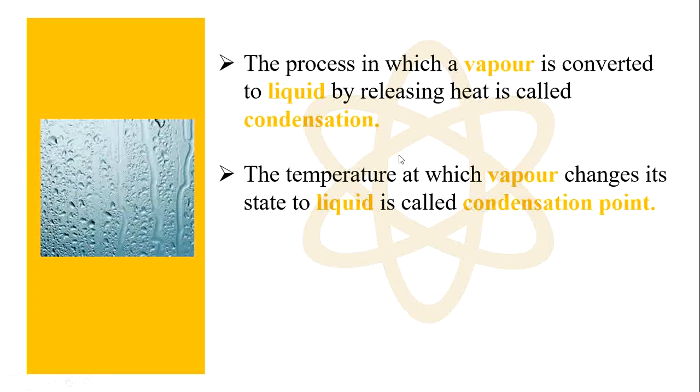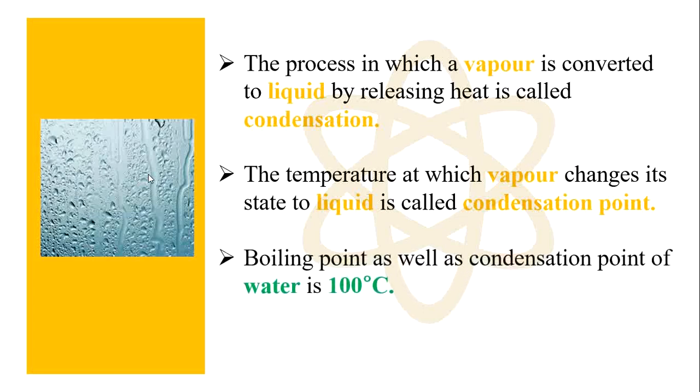Now the temperature at which vapor changes its state to liquid is called condensation point. At what particular temperature the vapor is converted to liquid, that particular temperature is called condensation point. Now here the boiling point and condensation point of water occur at what degree? 100 degrees Celsius. So up to this we saw what is called melting, freezing, vaporization, and condensation.